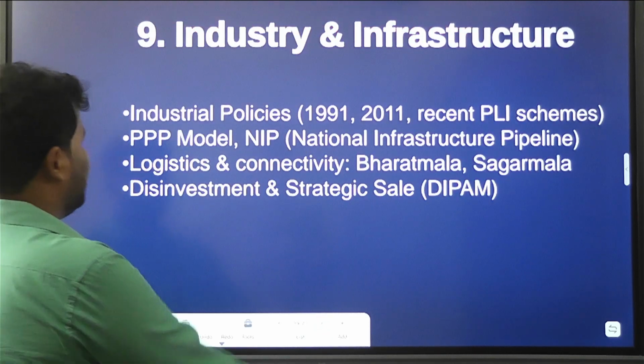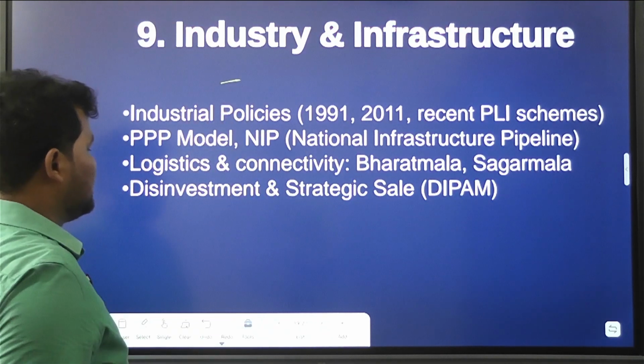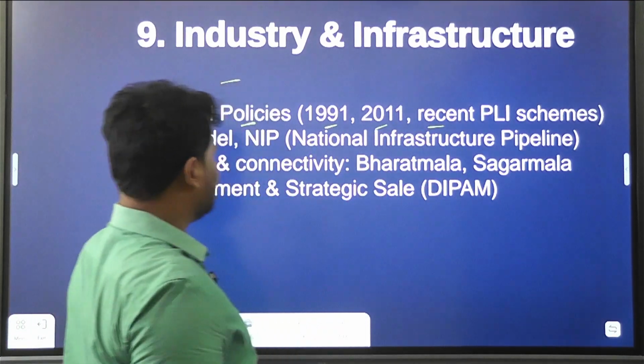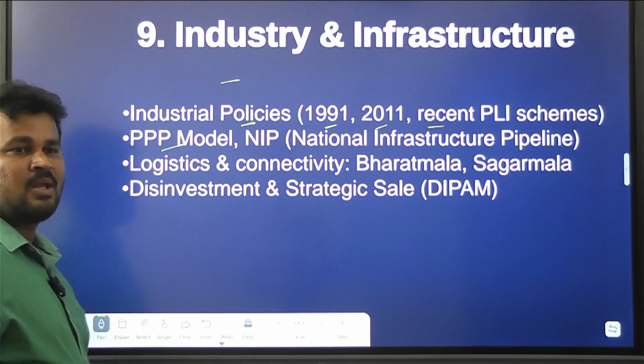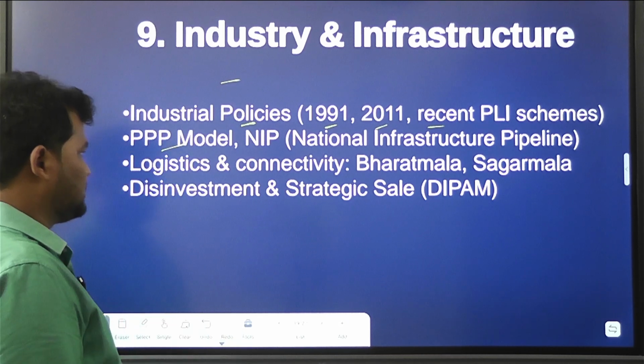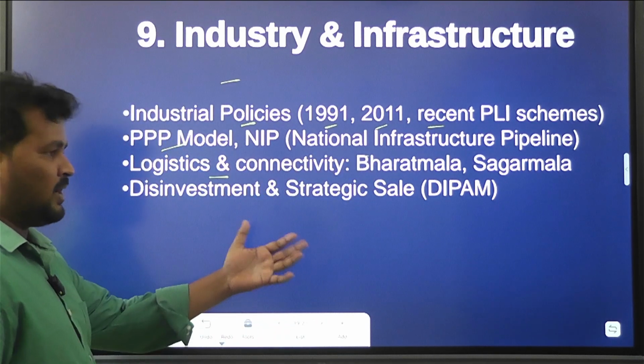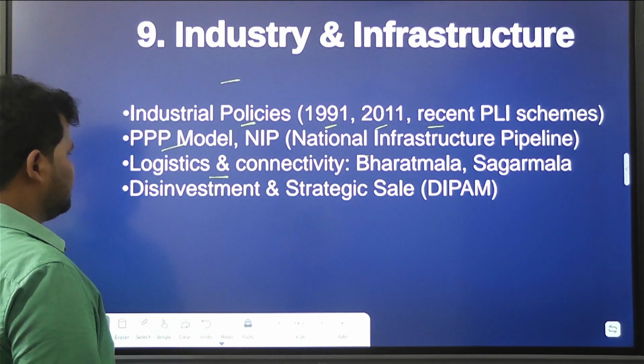And after that, industry and infrastructure. From these areas, you have to know about industrial policies like 1991, 2011, recent PLI schemes, PPP models, public private partnership models, national infrastructure pipeline, logistics and connectivity like Bharatmala, Sagarmala programs.